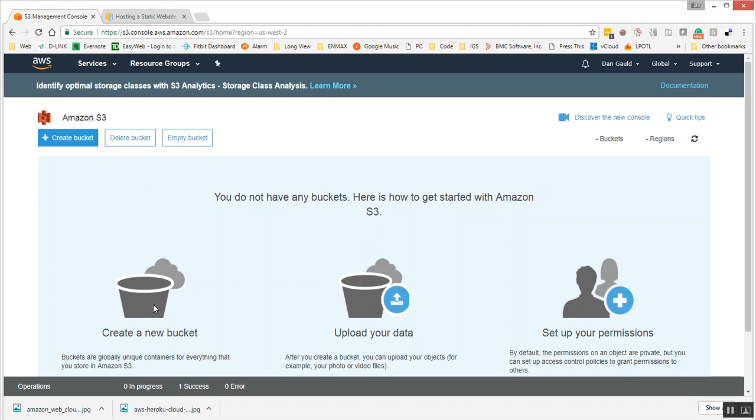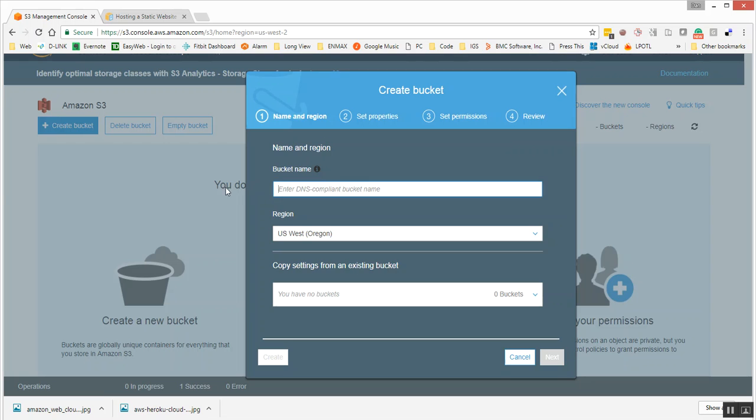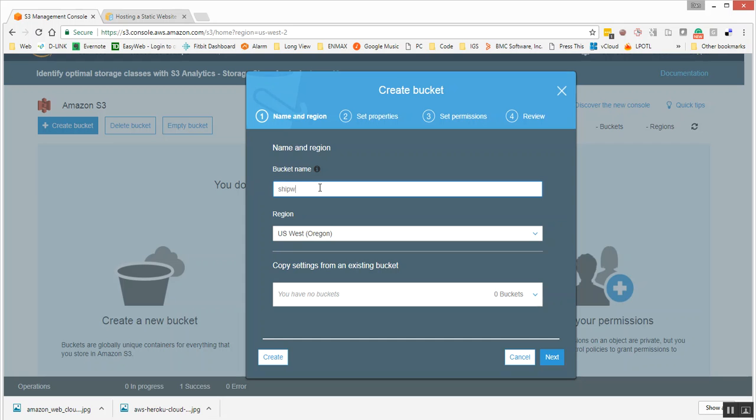All right, so we're going to create a new bucket, and we'll upload some files to it. So we'll go create new bucket. All right, and we'll give it a name. Like I said, it has to be completely unique because we'll be able to have a link. It'll be shipwreck7 dot, what is it? Amazon.com? Yeah, perhaps.